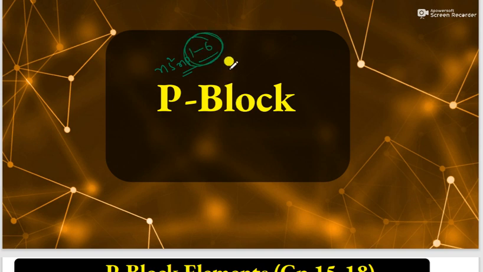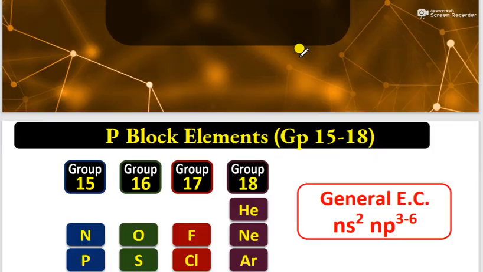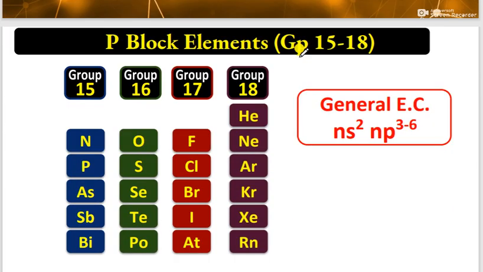In your syllabus they have given group 15, group 16, group 17 and group 18. Regarding these group elements, I'm going to discuss very briefly, not going in depth. Let's see group 15. This is also called the nitrogen family. In this group, nitrogen, phosphorus, arsenic, antimony and bismuth are there.